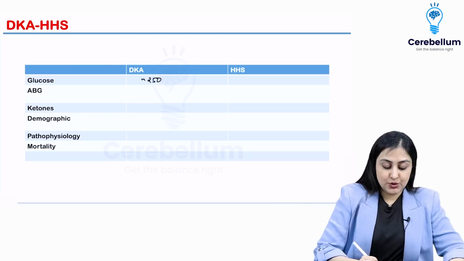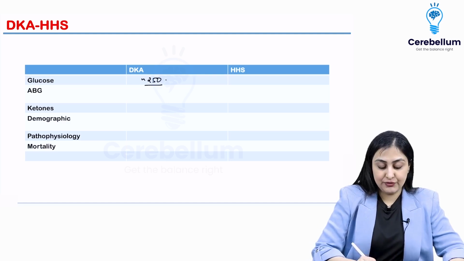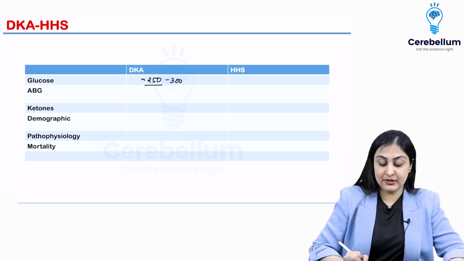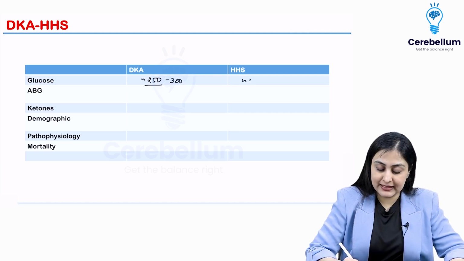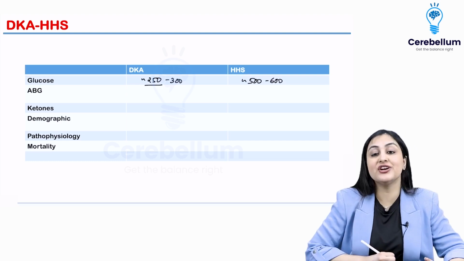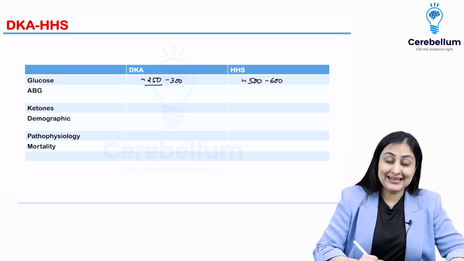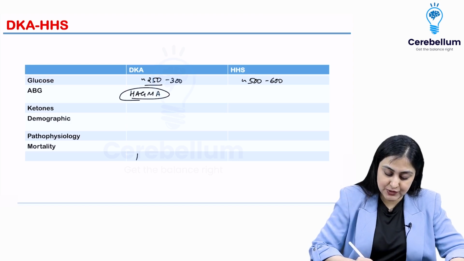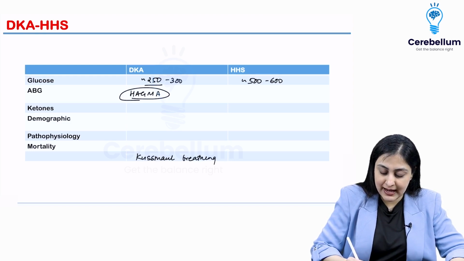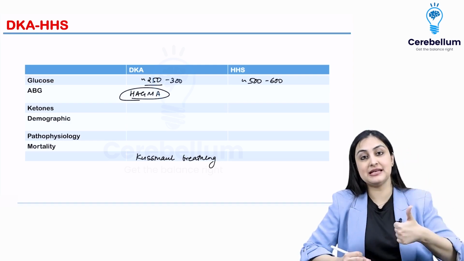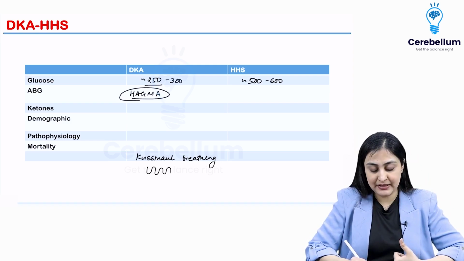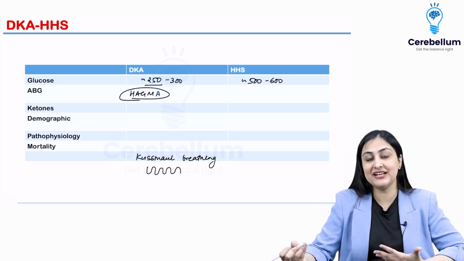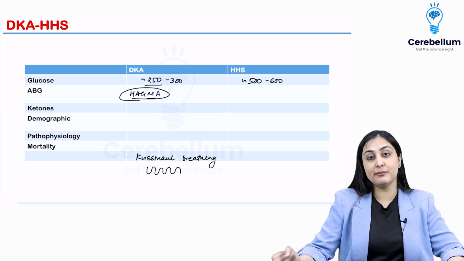So remember, glucose in DKA is going to be in the range of around 250 to 300, whereas in hyperosmolar coma, you're going to have very high glucose in the range of around 500 to 600. Okay, ABG in DKA, as the name suggests, is going to reveal high anion gap metabolic acidosis, extremely important. And with this, you can also remember that this is going to show you Kussmaul breathing, which is a rapid deep breath that we are going to be seeing in DKA as well. So it's going to be this rapid deep breath, which is nothing but hyperventilation in order to compensate for the metabolic